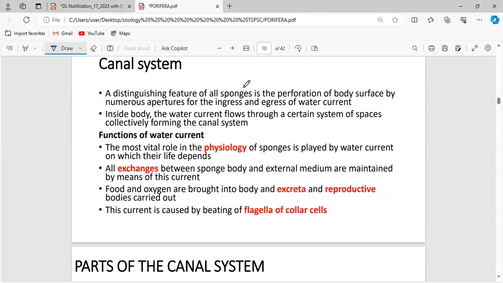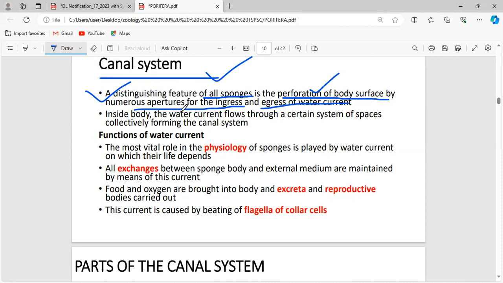Now we are going to see the canal system of the poriferans. See, the most important structure present only in the poriferans is the canal system. Okay, and it is present in all the sponges. It is a perforation of the body surface by numerous apertures for the ingress and egress of water current.